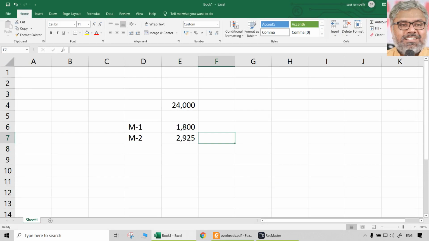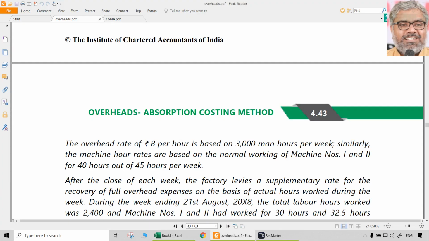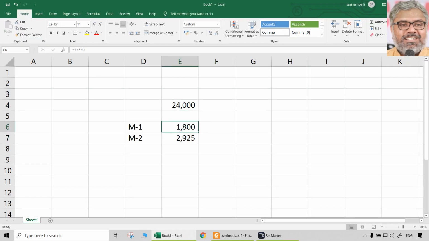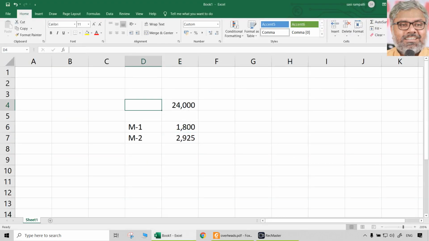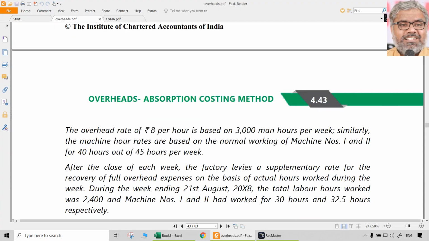And the predetermined overhead rates are already there. In fact, we are doing a reverse calculation. How do we find predetermined overhead rates? Overhead cost divided by number of hours. But here we have the predetermined rate and the number of hours. So this much would have been the overhead cost for the entire factory, related to labor overheads and machine overheads.